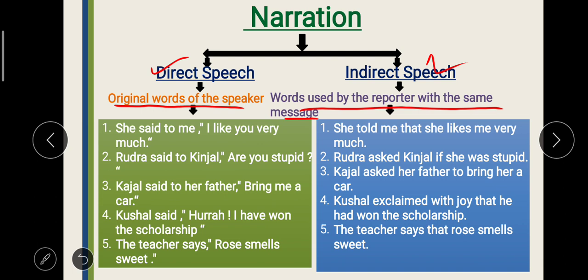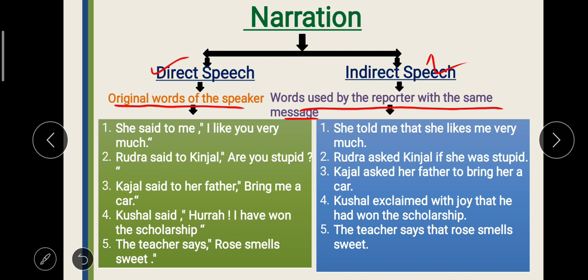Next sentence, Rudra said to Kinjal, "Are you stupid?" Becomes, Rudra asked Kinjal if she was stupid. Kajal said to her father, "Bring me a car." When changed into indirect, it becomes, Kajal asked her father to bring her a car. Next sentence is, Kushal said, "Hurrah, I have won the scholarship." And it becomes, Kushal exclaimed with joy that he had won the scholarship.